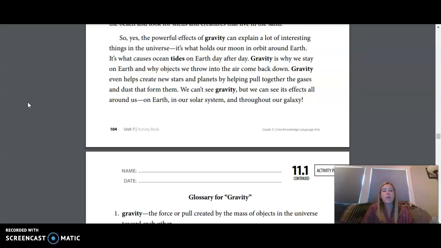We can't see gravity, but we can see its effects all around us, on Earth, in our solar system, and throughout our galaxy.